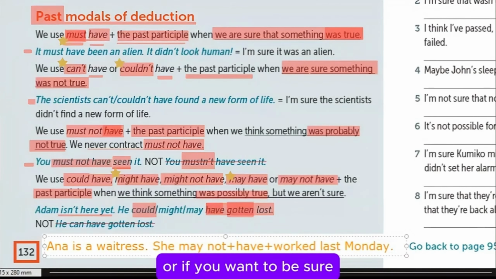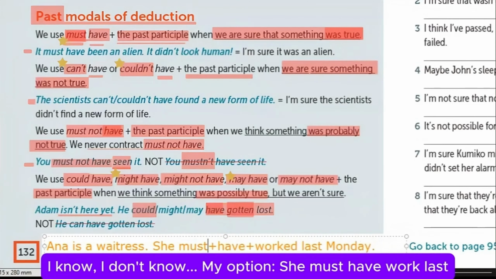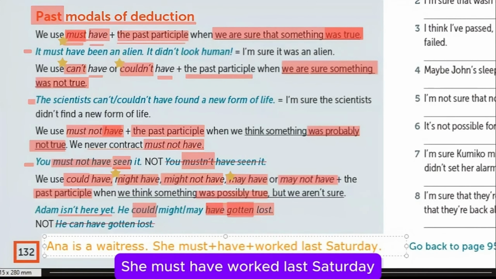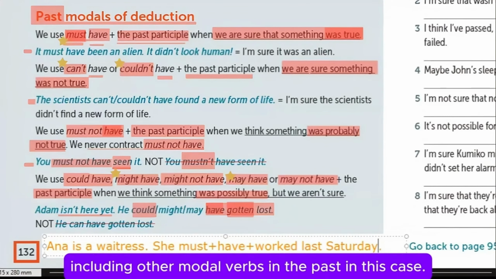Or if you want to be sure, instead of using may, in my creativity, I don't know my option. She must have worked last Saturday. She must have worked last Saturday because we know that on weekends, restaurants are full, are overcrowded. Yes, this is another option that you can say, including other modal verbs in the past in this case.